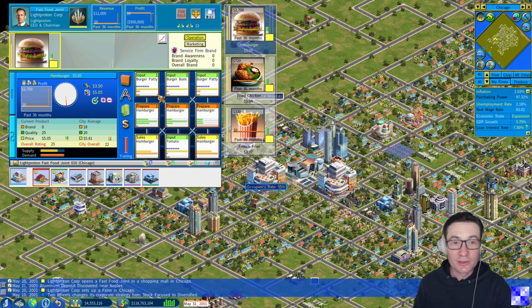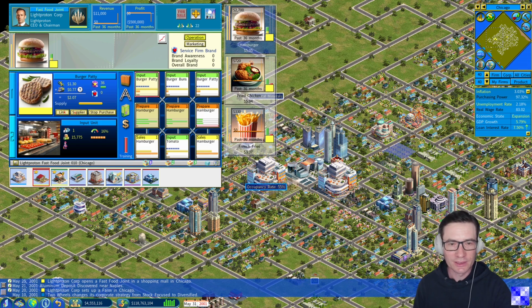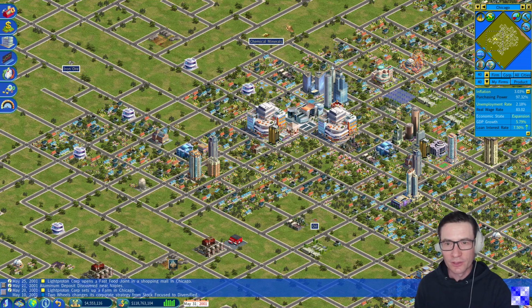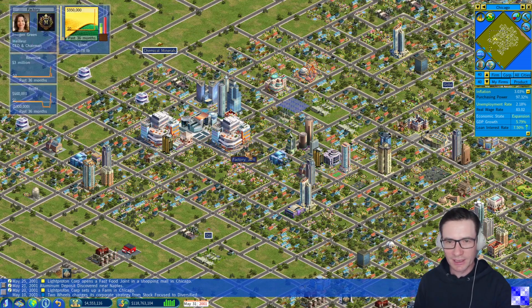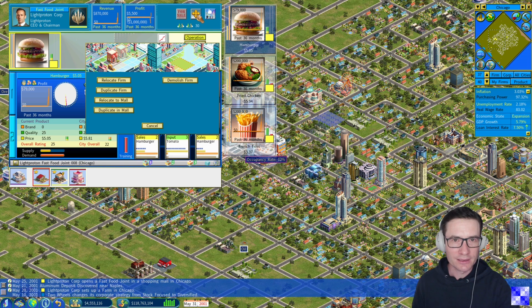The same we can do also for burger patty. We are now paying 77 cents to transport burger patties from Salzwedel to Chicago. And also this we can change, right? When we have enough money. For now we don't have it, so we will do something else. We will expand also with our fast food joints even further into the next city, which is the last city left open, Seattle. Let's do that.